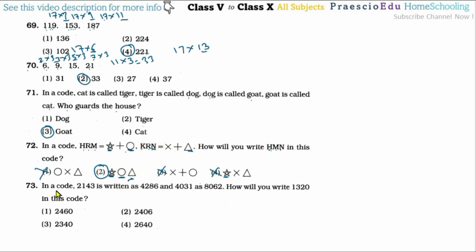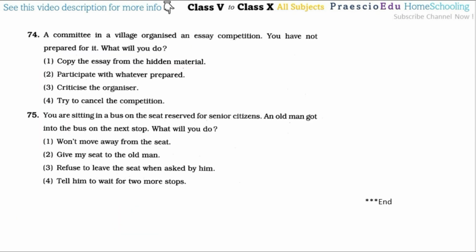Then question number 73. In a code, 2143 is written as 4286 and 4031 is written as 8062. How will we write 1320? Here 1 becomes 2, then 3, the last digit, becomes 6, then 2, the first digit, becomes 4, and 0 stays 0. That is 2640. So 2640 means option number 4 is the correct one.